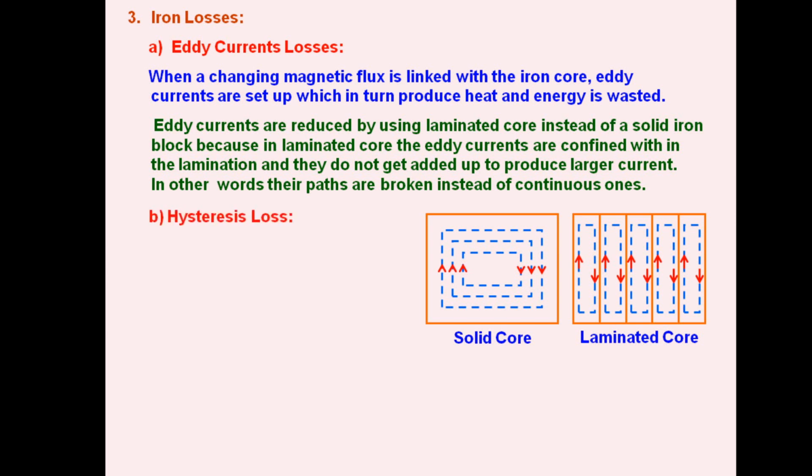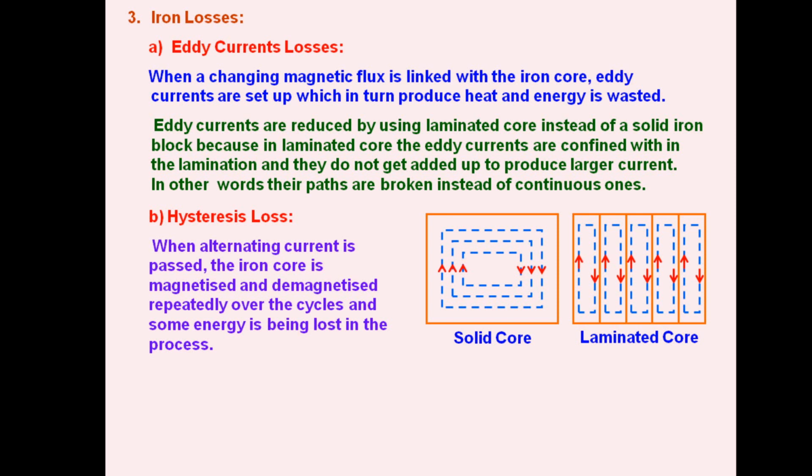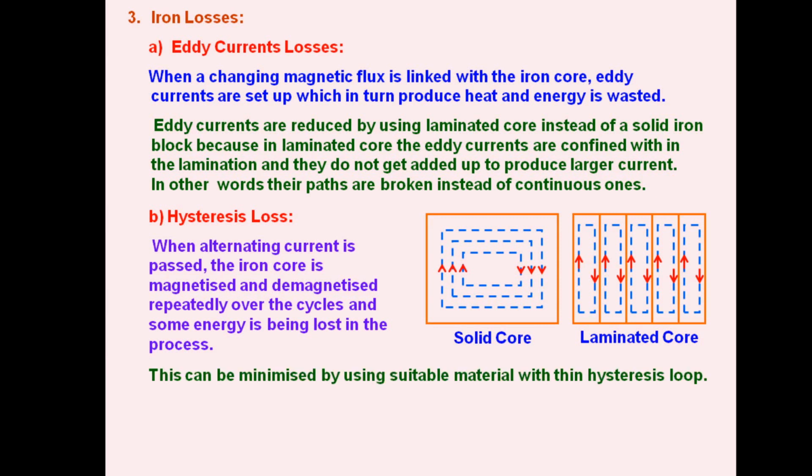Number two loss is hysteresis loss. This is the loss of energy when we have repeated cycle of magnetization and demagnetization, and this happens again because the current we use here is alternating current which has two cycles, positive and negative. One positive cycle of the input AC causes magnetization of the iron core, while the negative cycle in reverse direction of the current creates demagnetization of the iron core, and hence cycle of magnetization and demagnetization takes place, which causes hysteresis loss in the form of energy.